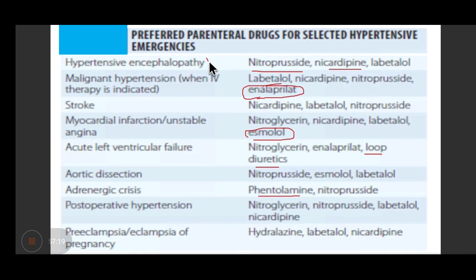If the patient has encephalopathy, malignant hypertension, stroke, or acute left ventricular failure, then the role of diuretics becomes greater. Right, beta blockers if it is aortic dissection, and alpha blockers for adrenergic crisis. So depending upon the compelling indication, these drugs are indicated. You can take a snapshot if you want.